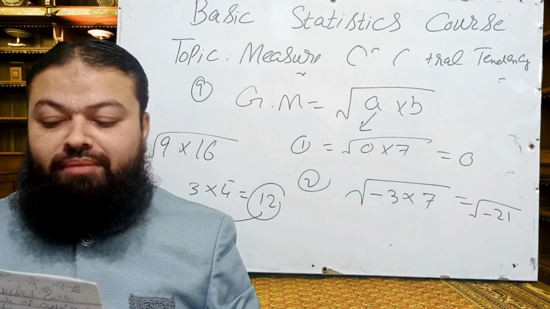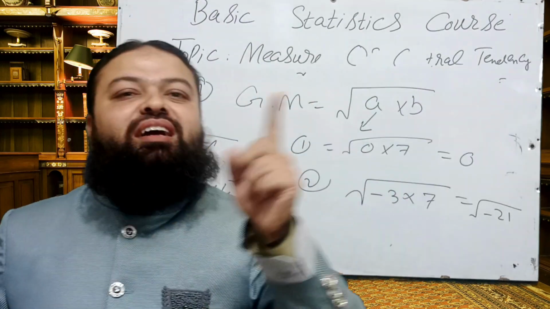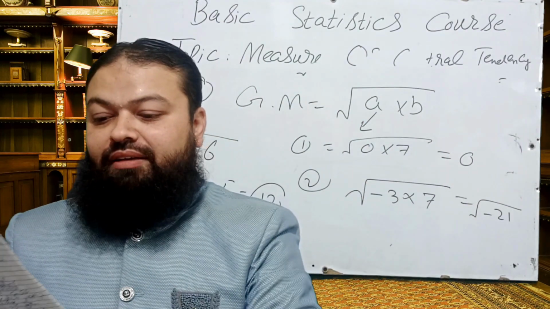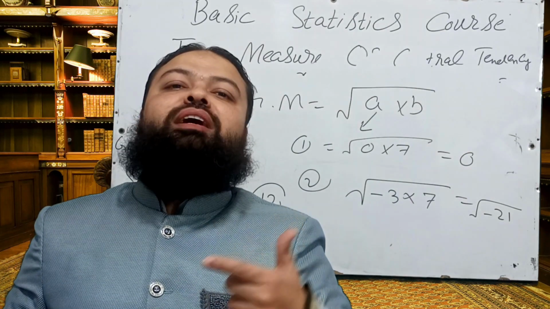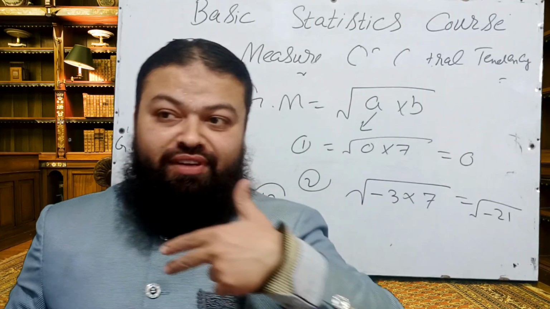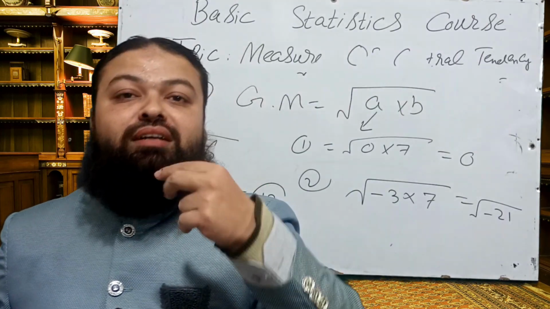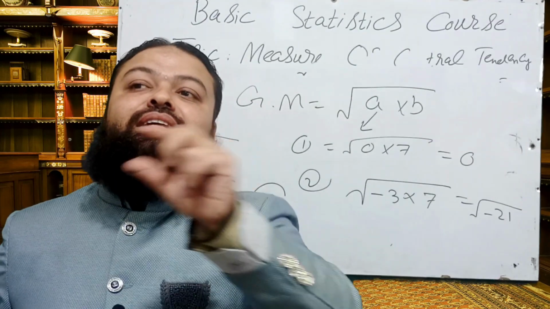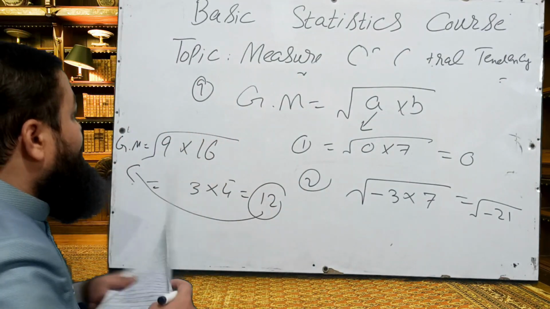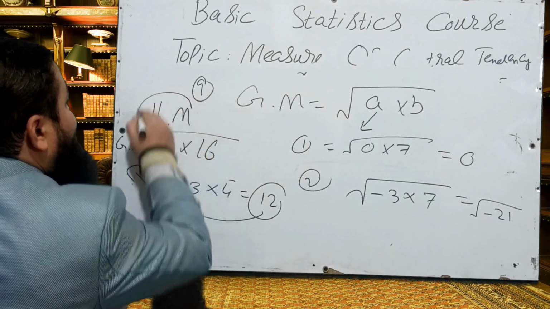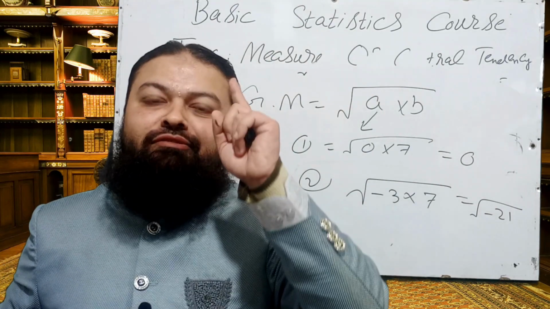Number 11, harmonic mean is better than other means. Harmonic mean is better than geometric mean. Harmonic mean is better than arithmetic mean when we have the data in speed or rates. If you are to find out the average speed of a car, if it takes 3 or 4 routes, if the car has to reach different destinations, and we are to find out the average speed, then harmonic mean will be the most suitable average for finding the center of the data, for finding the average speed.